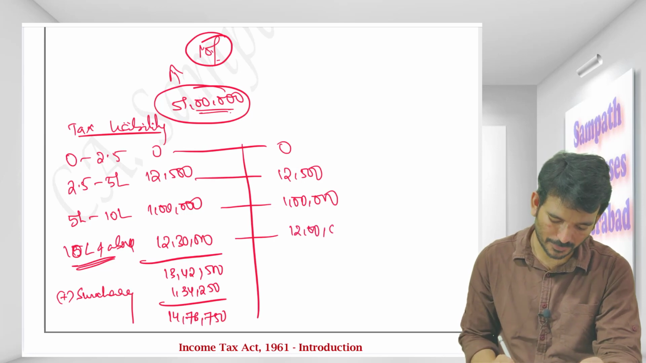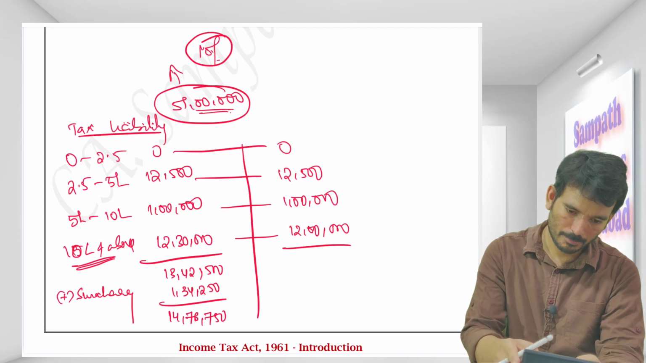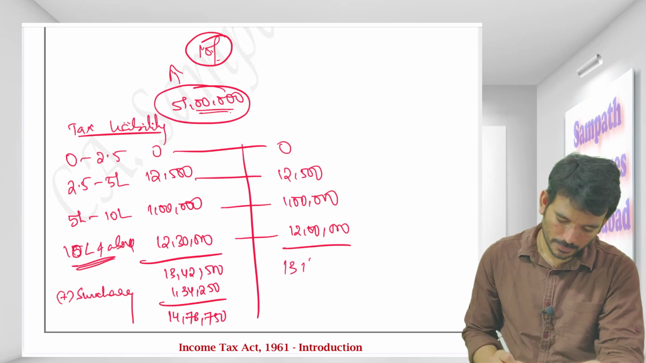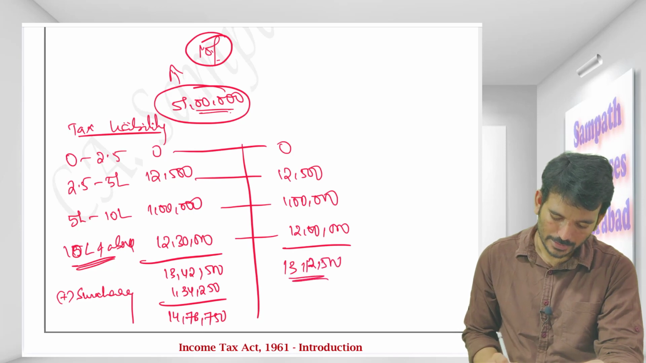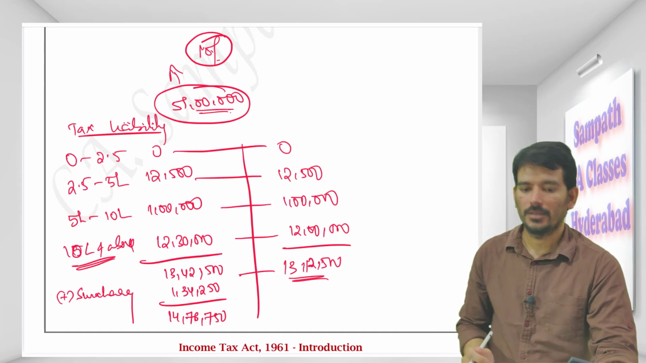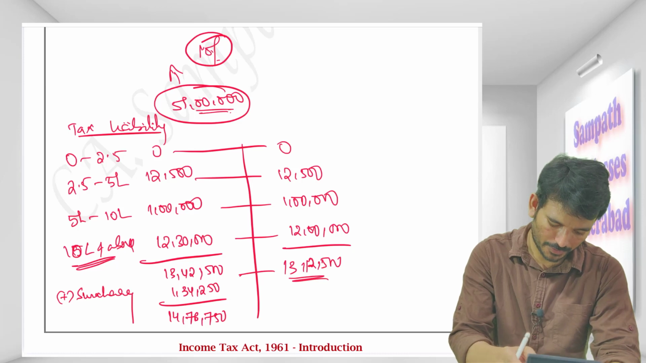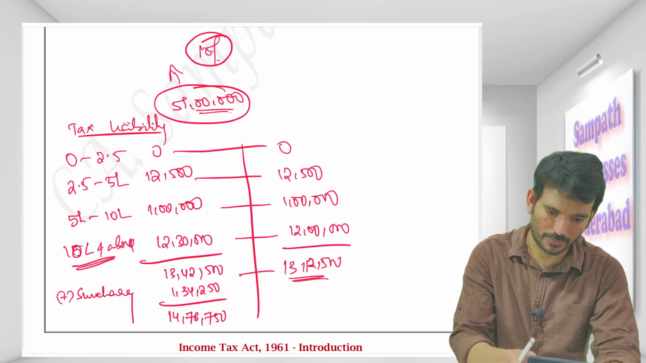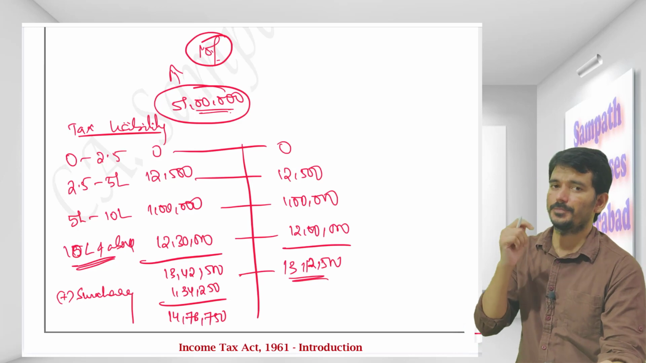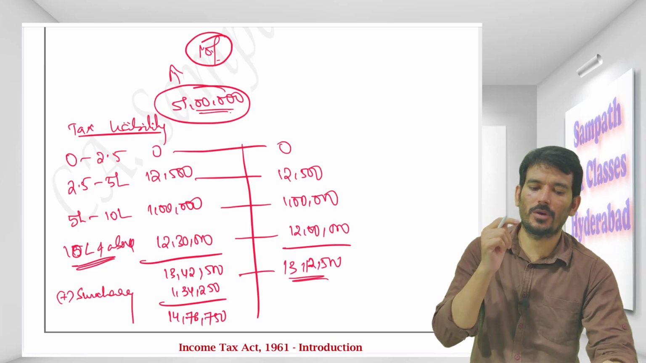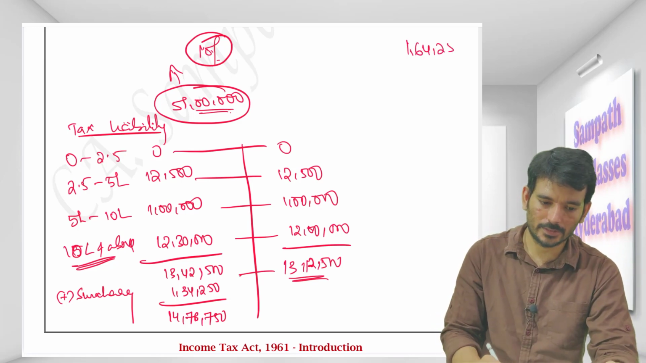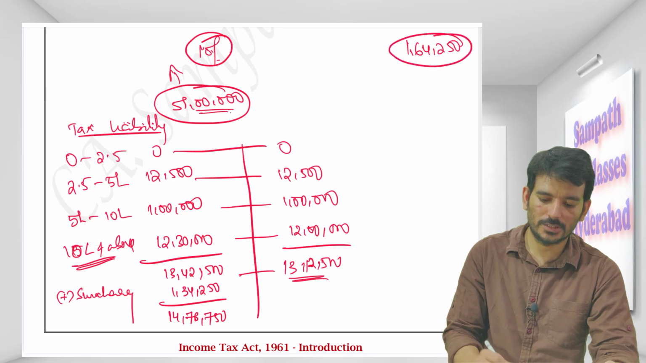Don't remember it like step 1, step 2, step 3. So he would have been paying only 13 lakh 12,500. Just because there is an increase of 1 lakh, how much more is he paying? 14 lakh 76,750 minus 13 lakh 12,500. Because his income exceeded by 1 lakh, he is paying 1,64,250 more. So he's crying.